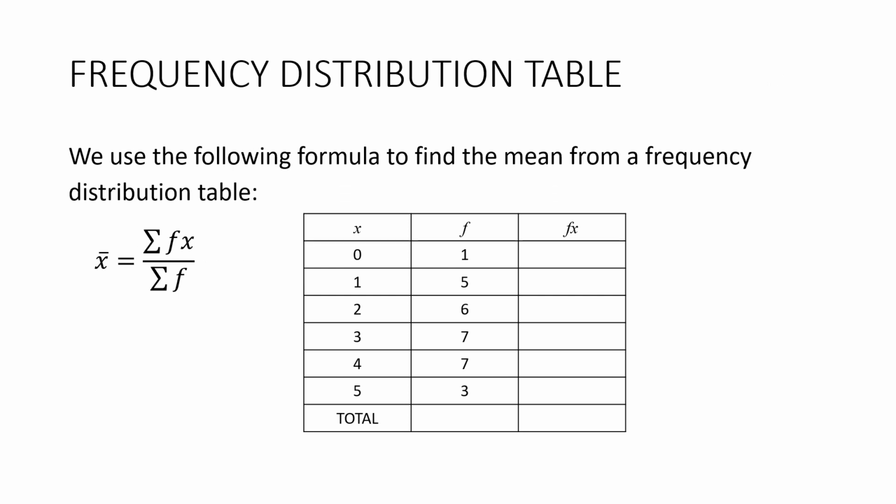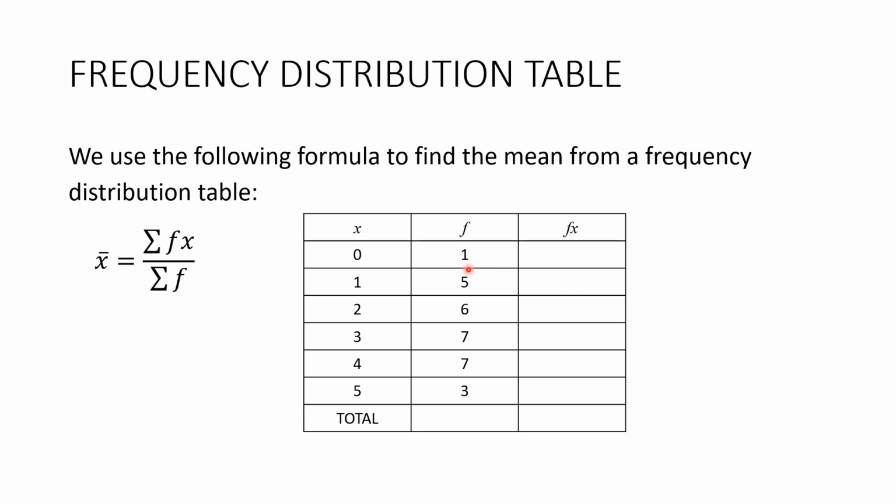Now, if we have a frequency distribution table, then we can use this formula here to find the mean. So here's a frequency distribution table. You may be familiar with the fx column or not. This means f times x. So it's pretty easy.